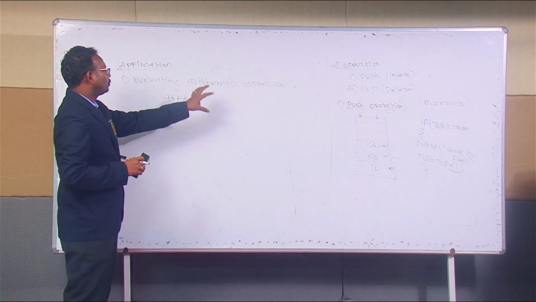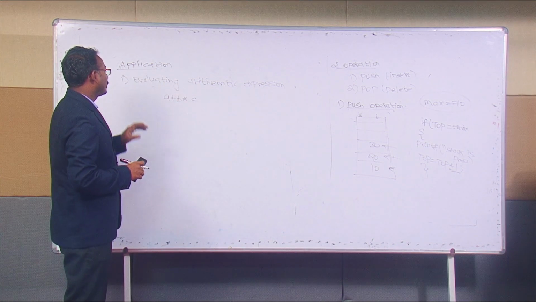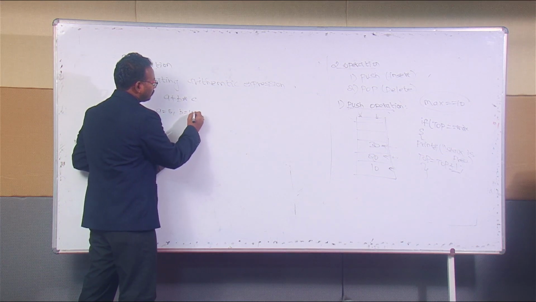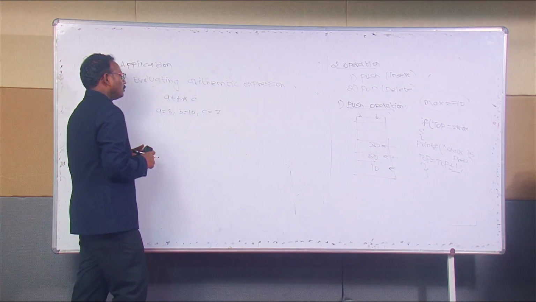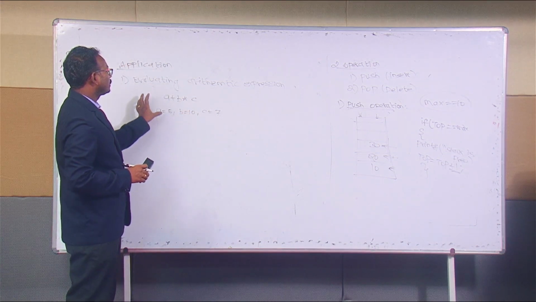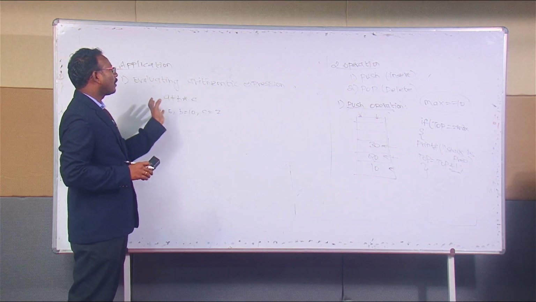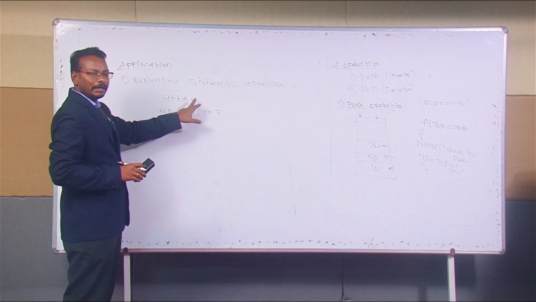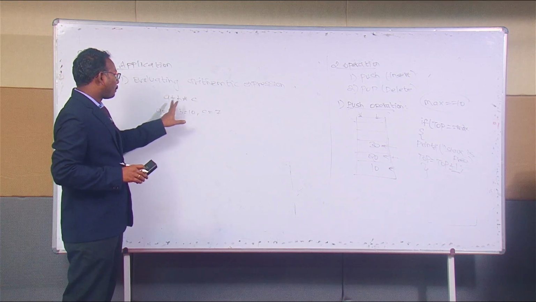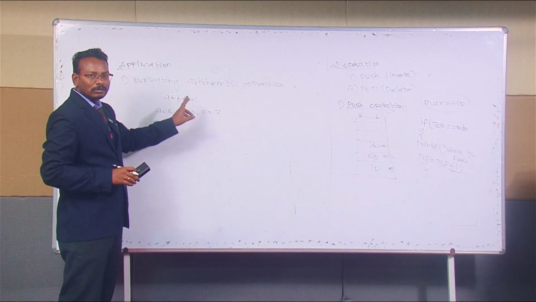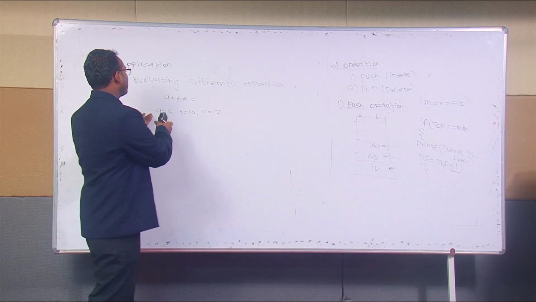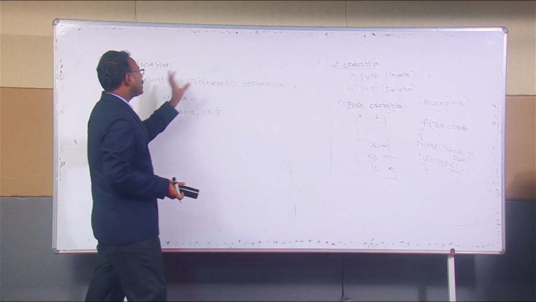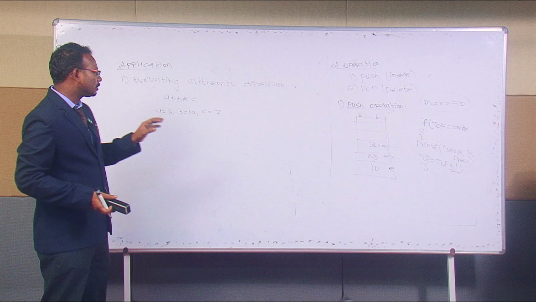I have to store this data. For example, I give a equal to some number, b equal to some number, and c equal to some number. So by using these operations, it is able to analyze and find out what the final output for this operation is. For example, a, b and c are the operands, plus and star are the operators. Okay, so based on those values, it will find out what the final output will be. This is evaluating the arithmetic expression.